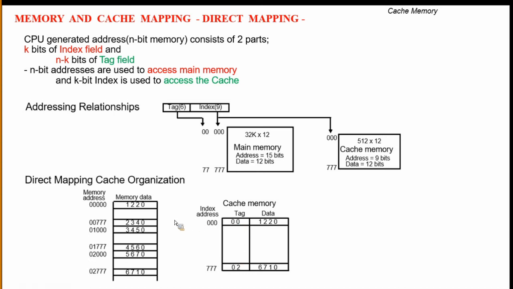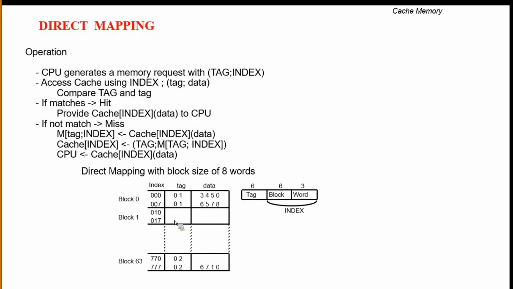Like that, we transfer the data from the CPU to the cache memory. If we do not find the data in cache memory, again the CPU sends the request to main memory, and main memory sends the data to the cache memory. This is the process of how it executes. This is for more examples, but we don't have time.